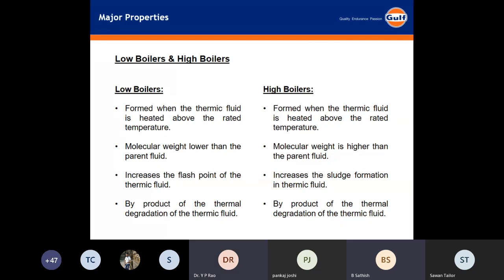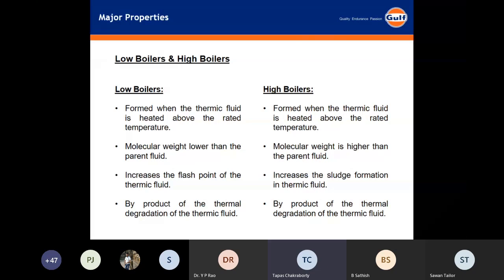Tapas here. These low boilers and high boilers are related to oil degradation. When oil is heated to a very high temperature, more than 315 or higher, the oil molecular bonds begin to break and thermally degrade.